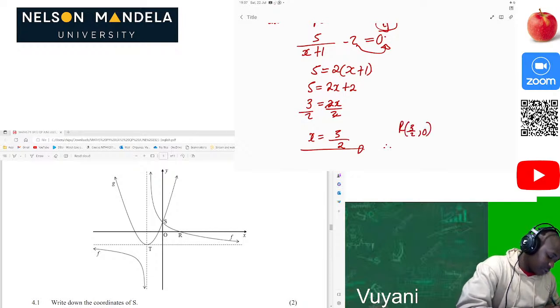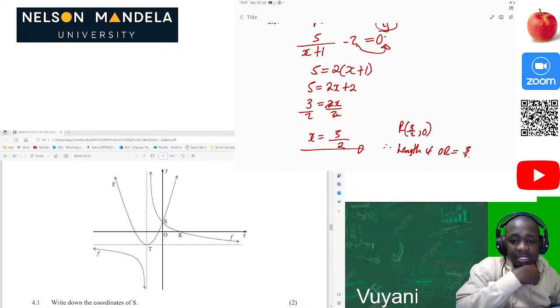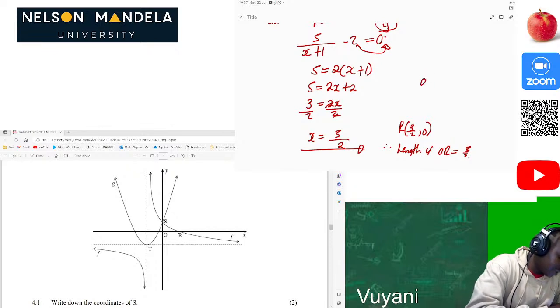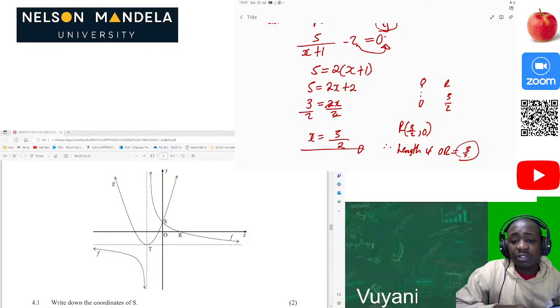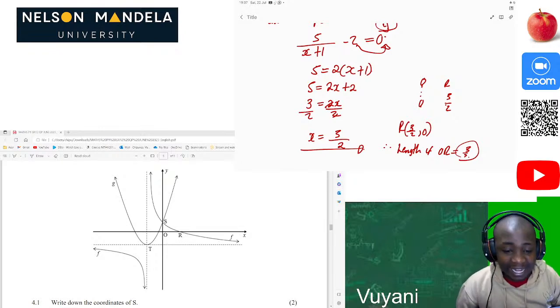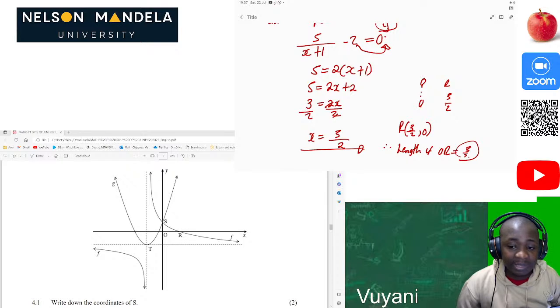So the distance, the length of OR, will be equal to 3 over 2. Why is it 3 over 2? Guys, this is straightforward, because from the center to point R, it's 0 here, and here it's 3 over 2. So it's going to be 3 over 2 minus 0. That's why we're saying the distance is 3 over 2. They just wanted to ask for the x-intercept indirectly, just to confuse you guys. So that's how everything goes. But nonetheless, let's proceed to the next question.